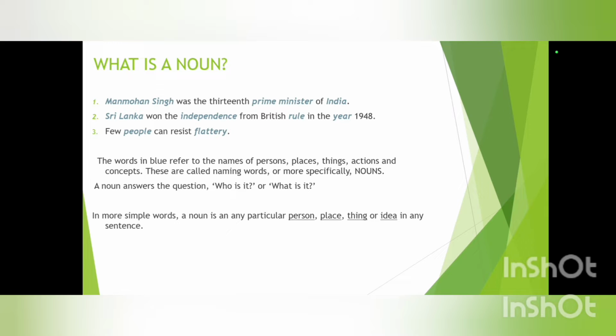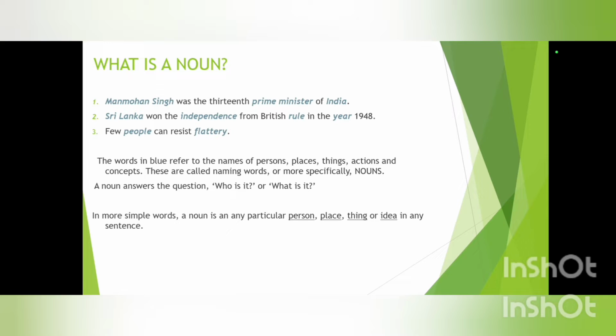Now, you may have noticed that a few of the words are highlighted with blue color. Those blue words are nothing but the names of person, places, things, actions, and concepts. These naming words or these names are nothing but nouns.